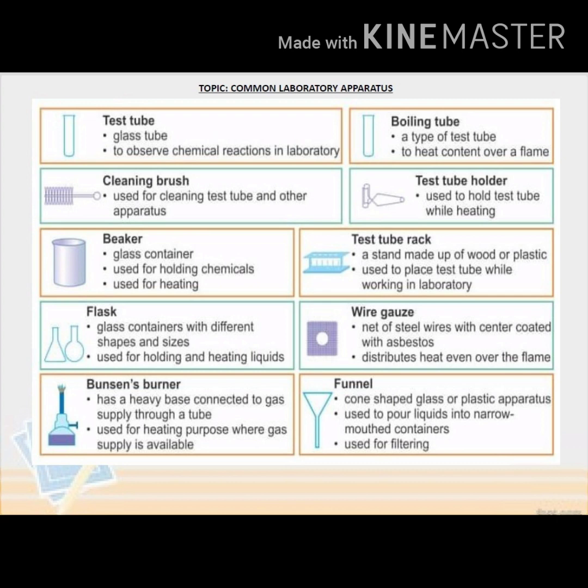Wire gauze. Net of steel wires with center coated with asbestos distributes heat evenly over the flame. Bunsen burner has a heavy base connected to gas supply through a tube, used for heating purpose where gas supply is available. Funnel, cone shaped glass or plastic apparatus used to pour liquids into narrow mouthed containers, used for filtering.